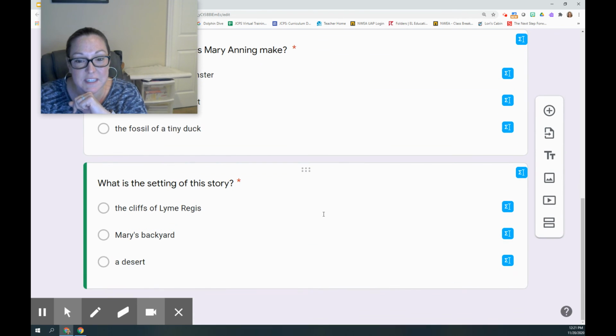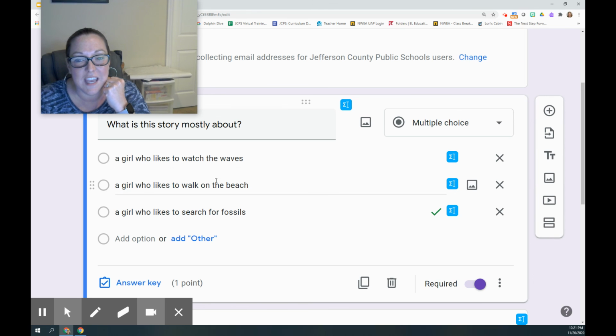Now, come down here. What is the setting of the story? You're going to use those same strategies today, where you read all of the choices before you pick one, and then think about each one. And if you know one is definitely wrong, cross it out and see if you can get to where you maybe only have one or two and pick the one that is most right. Remember in the beginning where I said they all were kind of right, because they're all about a girl, and some of these elements were in the story. So you have to pick the one that is most right.